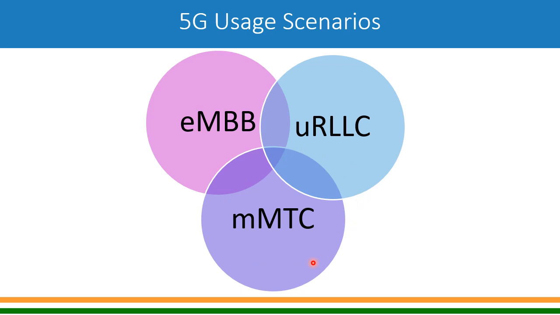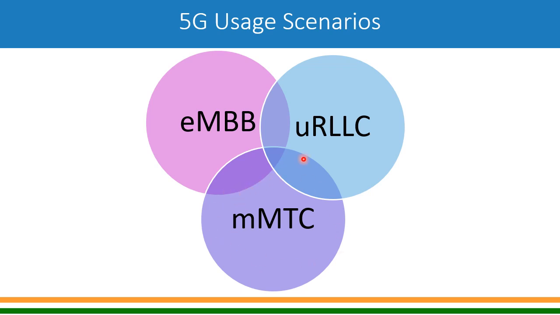And mMTC is massive machine type communications, which is nothing but various kinds of sensors, IoT devices in very large numbers. We talked about support of 10 lakh such devices, or connection density, which is supported by 5G. Of course this also requires that those devices are able to operate on very low power so that the embedded battery works for 10 years, 20 years.